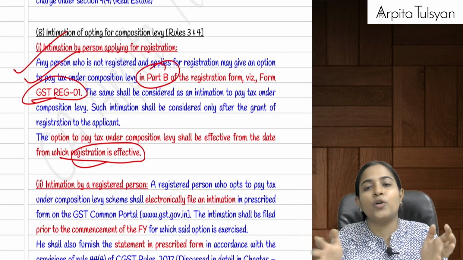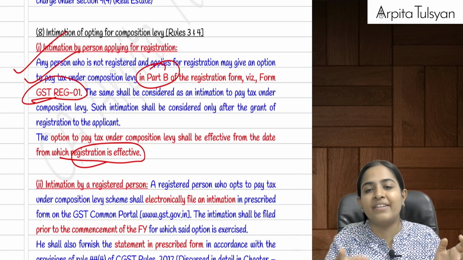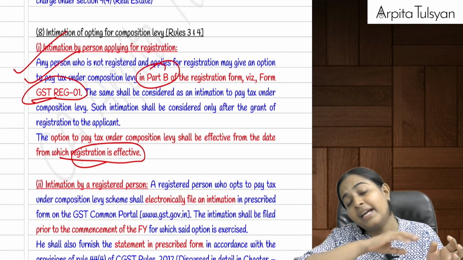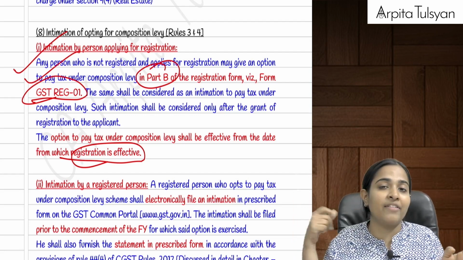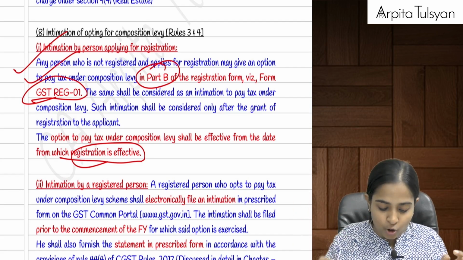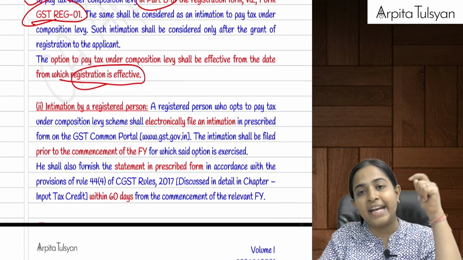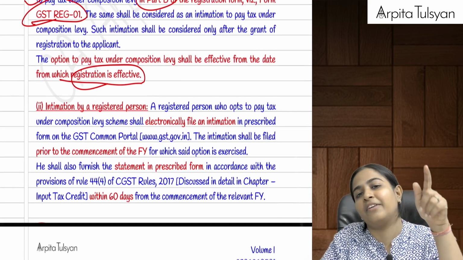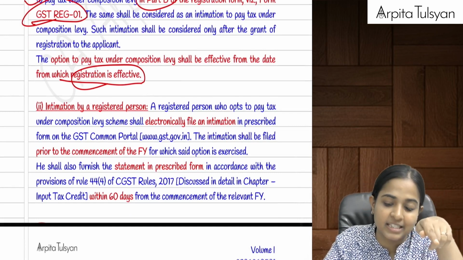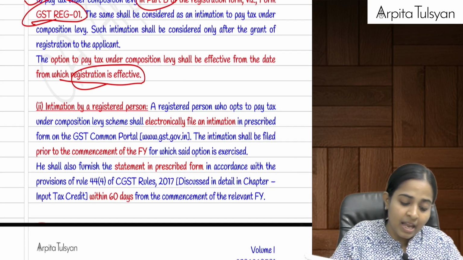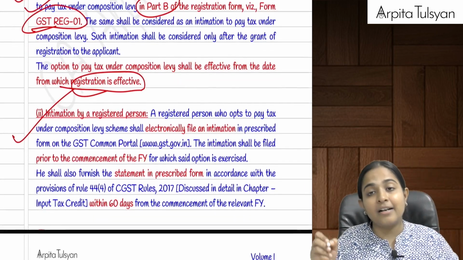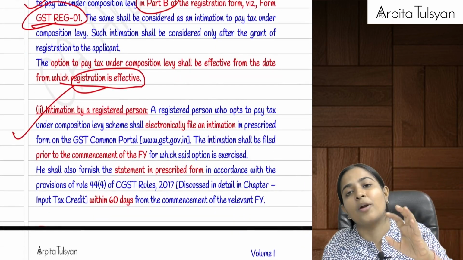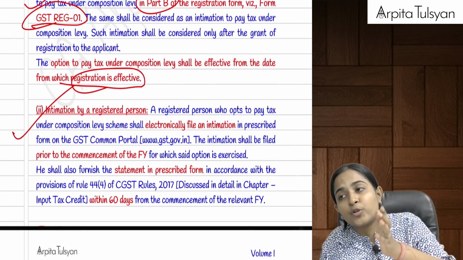Once his total turnover exceeds 1.5 crore or 75 lakhs or 50 lakhs as the case may be, then in the current year also he will have to start paying taxes at normal rates, right? So from the date his registration became effective, he will be registered under GST under the composition scheme.